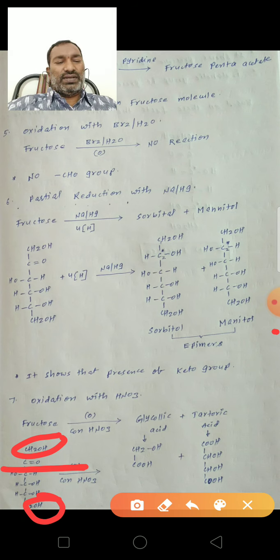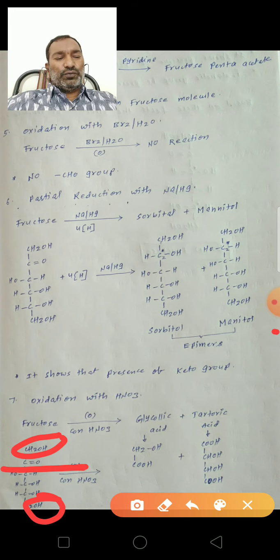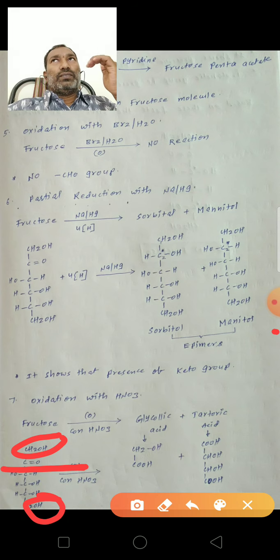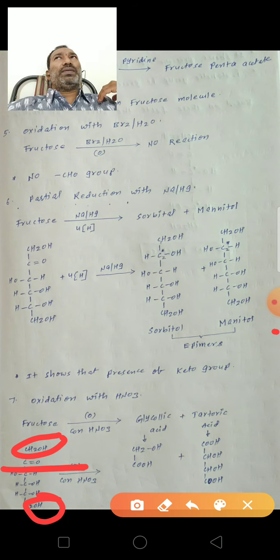Third, reaction with hydroxylamine to form an oxime and reaction with hydrogen cyanide to form a cyanohydrin. These two reactions indicate the fructose contains the carbonyl functional group, that means maybe aldehyde or ketone.